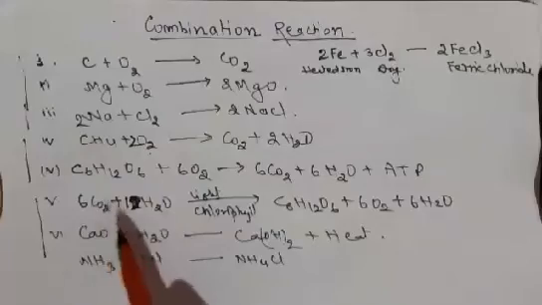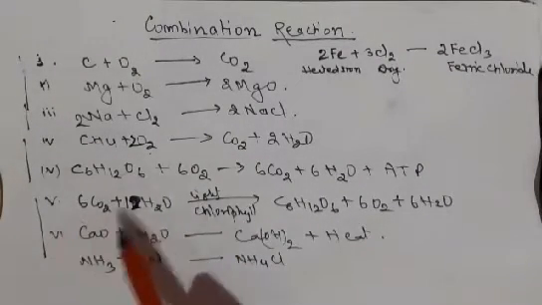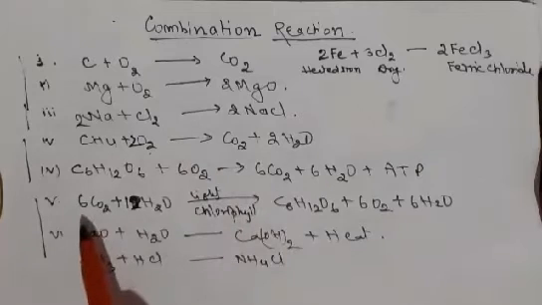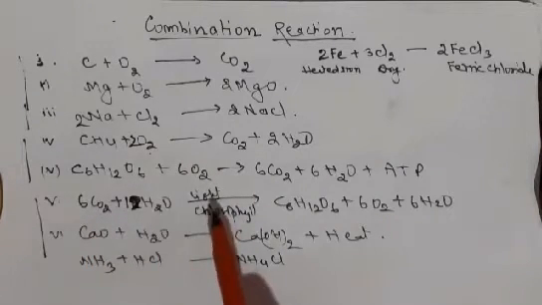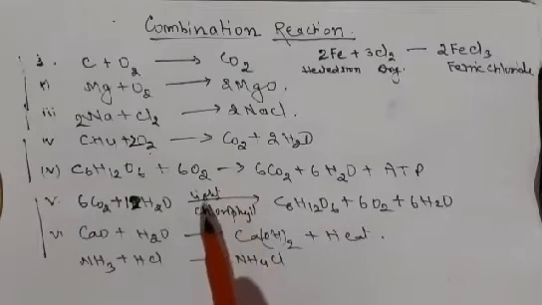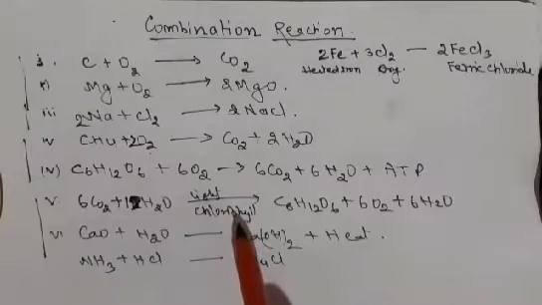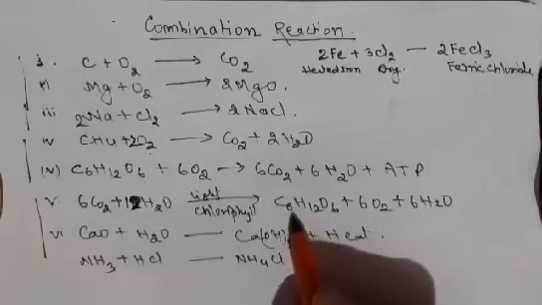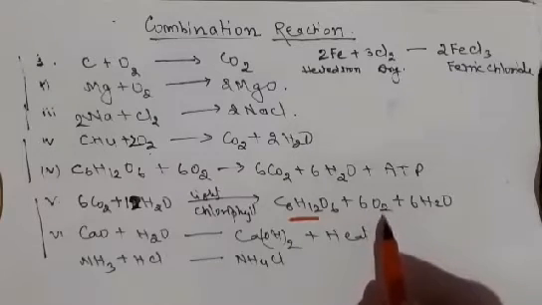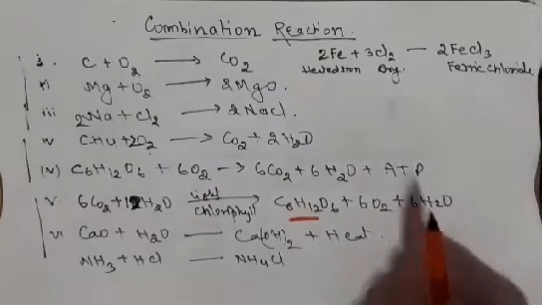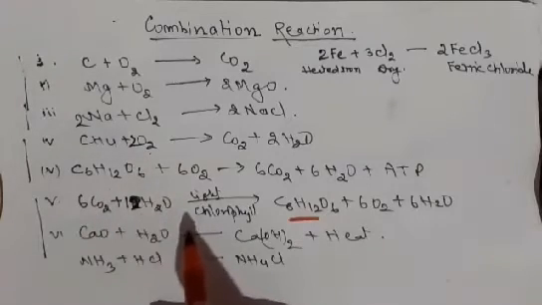Another example, compound combined with compound. Here we are observing during photosynthesis, when carbon dioxide combined with water in presence of light in the cell cytoplasm in chloroplast where chlorophyll is there, then glucose is produced and this is a compound, with evolution of oxygen. So this is a good example of combination of two compounds together.